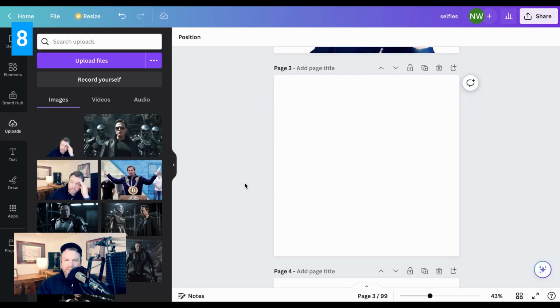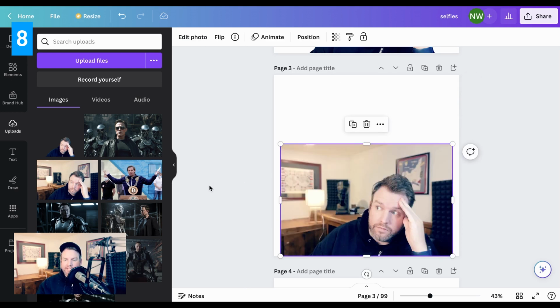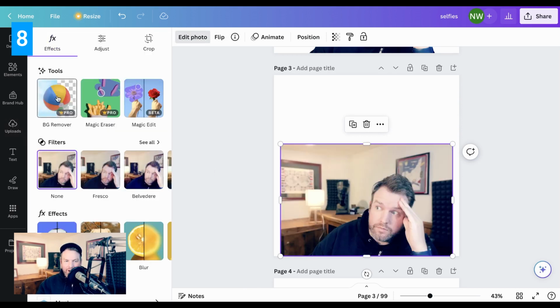Next up, a small but significant one, and this is the new AI tools inside Canva. So Canva has a whole suite of tools, but I just want to show you the one that is the most time-saving and simple for me, and that is their background remover tool.